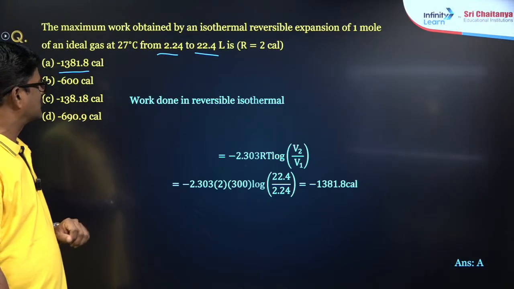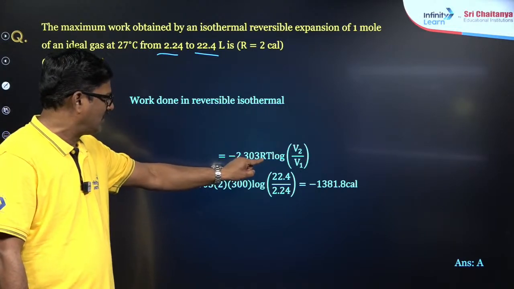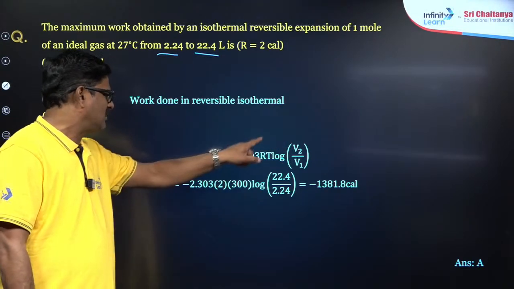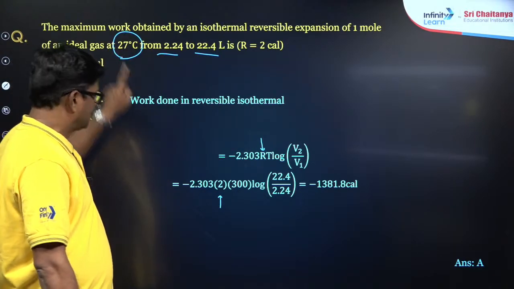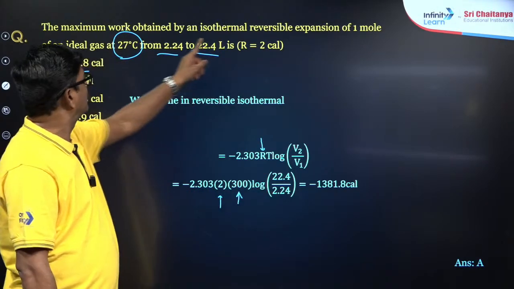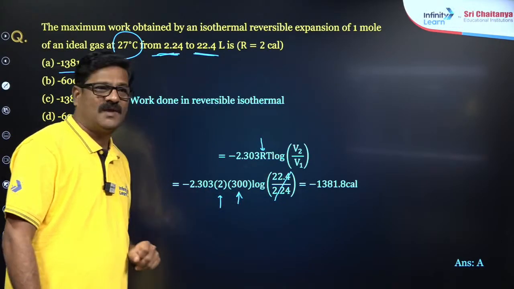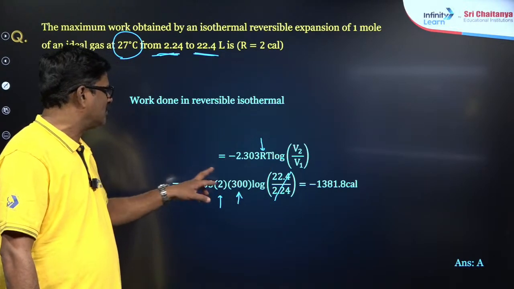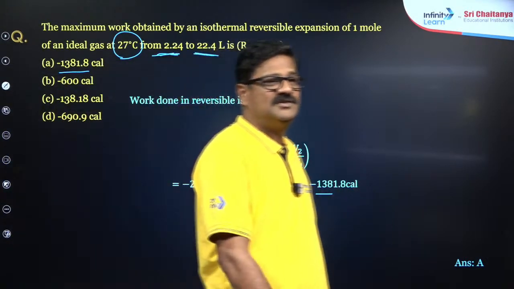How? It is work done in reversible isothermal expansion, minus 2.303 RT log V2 upon V1, right? Just plug in the values: minus 2.303, R value given as 2, and the temperature given is 27 degrees centigrade, 300, log 22.4 over 2.24. You can see it is 2.24 to 22.4, so the ratio is coming to be 10. Log 10 is equal to 1, and 2.303 into 2 into 300 gives minus 1381.